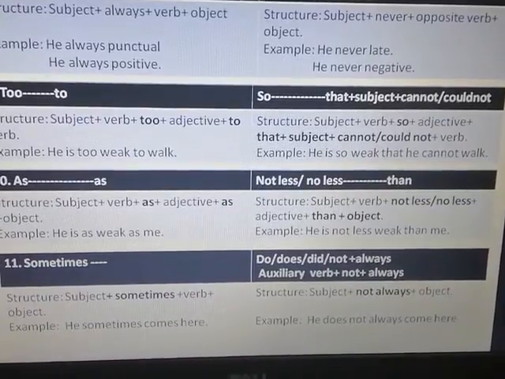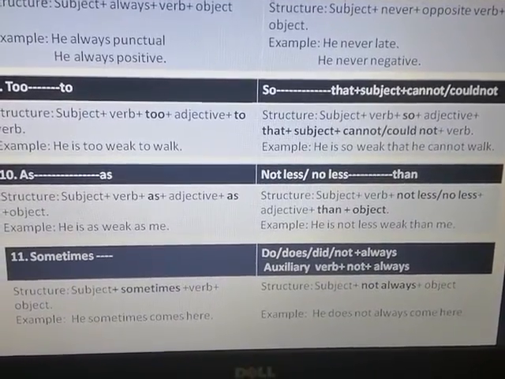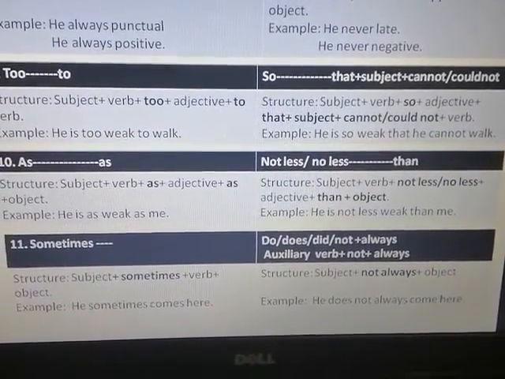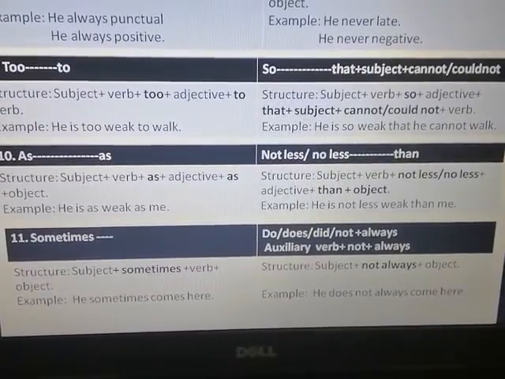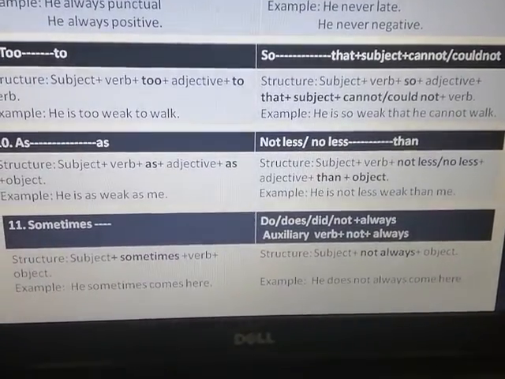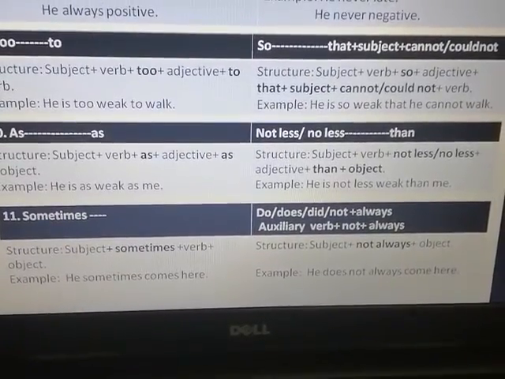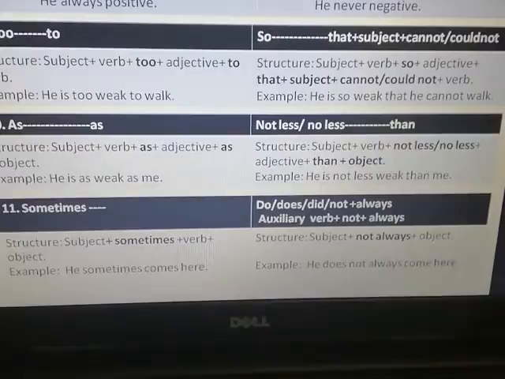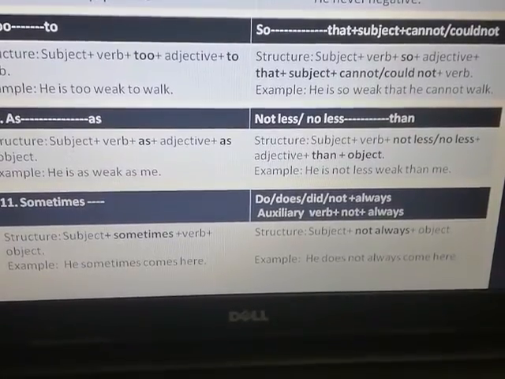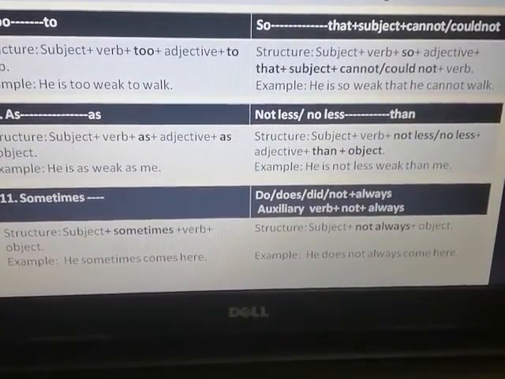Sometimes is a positive, affirmative form. When you make the sentence negative, you must remember that not is not used singly; it is used with an auxiliary verb.